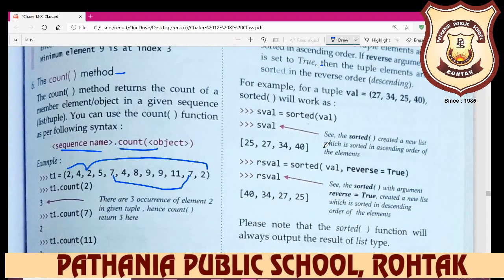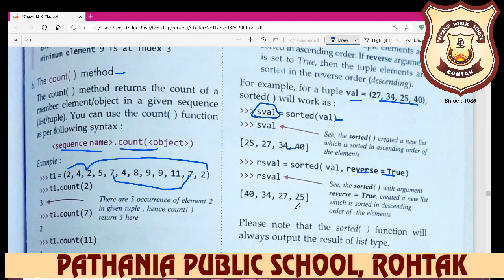For example, we have taken a tuple named val, equal to 27, 34, 25, 40. Here we want to display s value equal to sorted(val), so it displays in ascending order. But if you write reverse equal to True, then it displays in the reverse order.